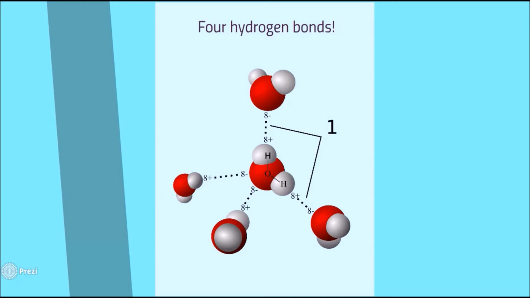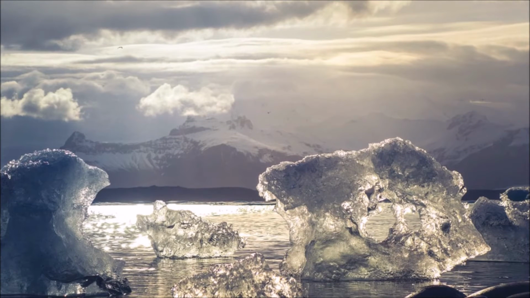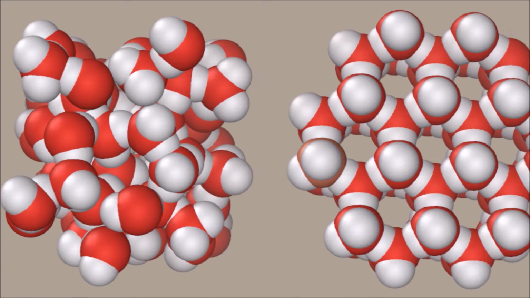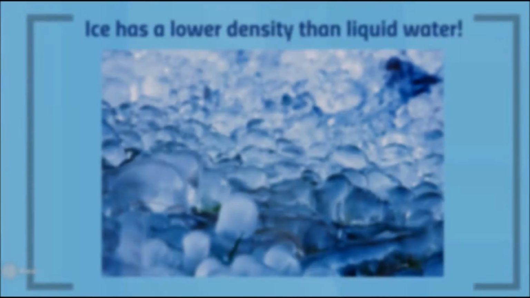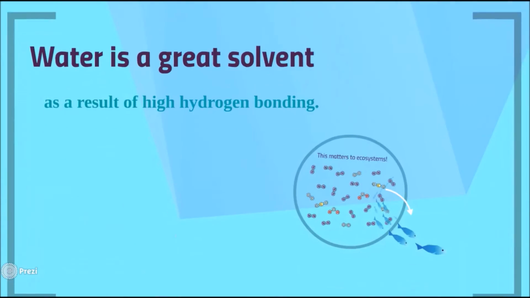Hydrogen bonding is the reason that water expands upon freezing instead of compressing. It expands because of the geometric arrangement of the hydrogen bonds in water. Solid water, ice, ends up having a lower density than the liquid state as a result. Isn't that amazing? One of these superpowers of water resulting from its hydrogen bonding is that it is a great